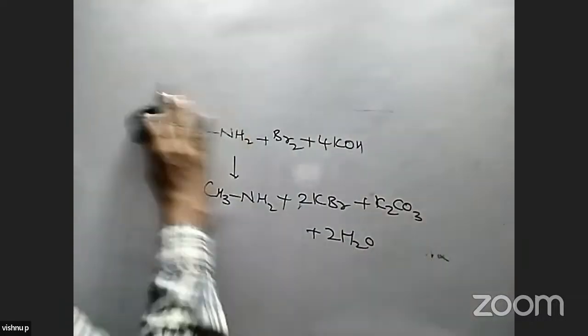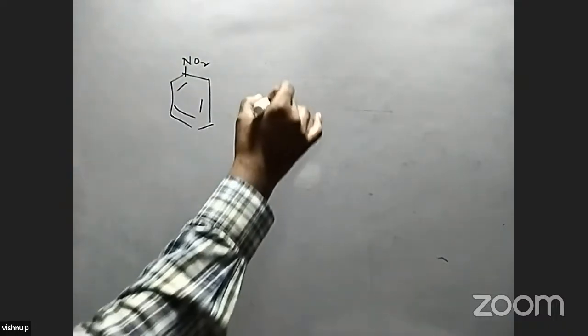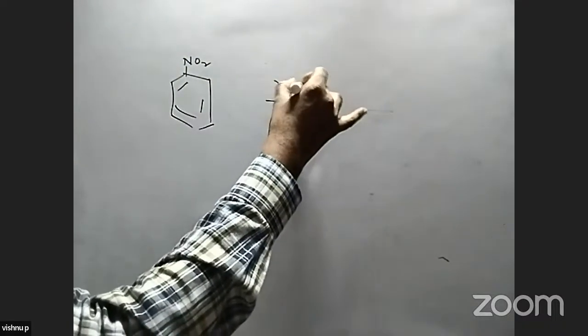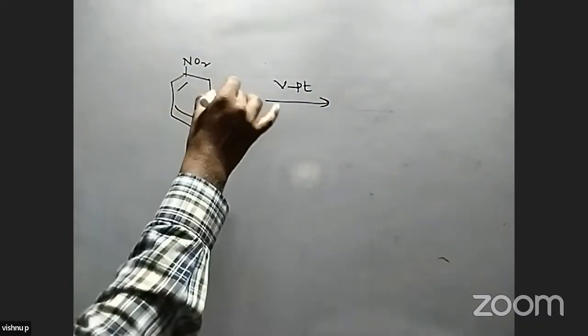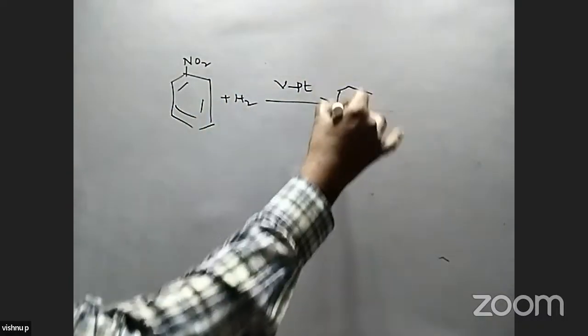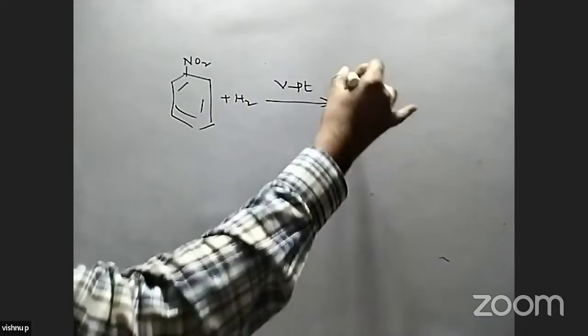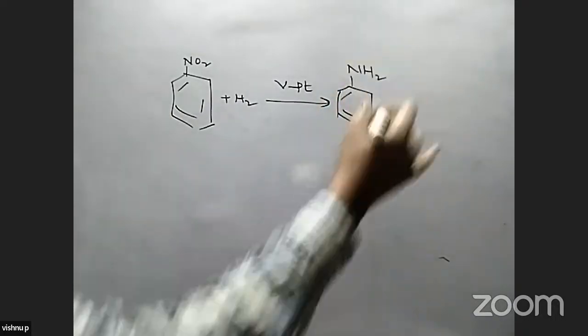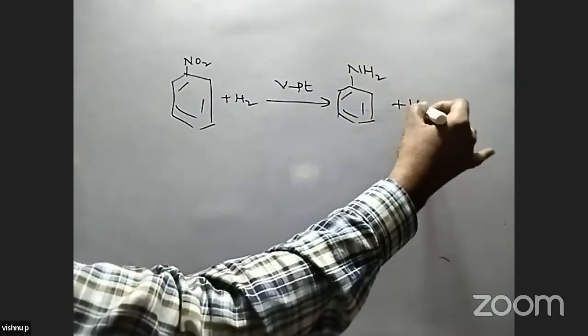Next, the industrial preparation methods of amines we'll discuss here. So one is nitrobenzene. When nitrobenzene is treated with a vanadium and platinum alloy and hydrogen, the compound formed is aniline. This is an important industrial preparation method.